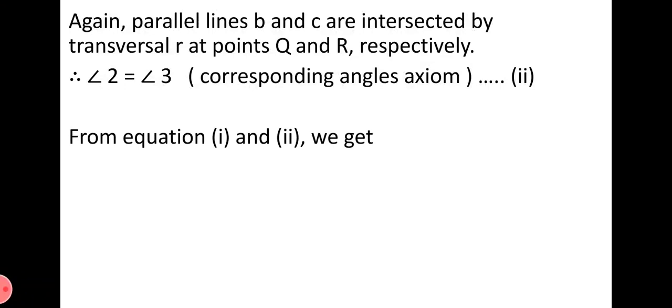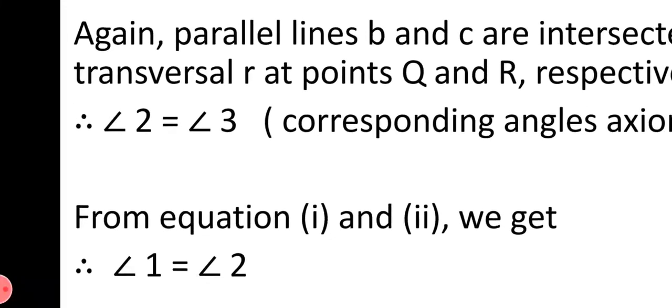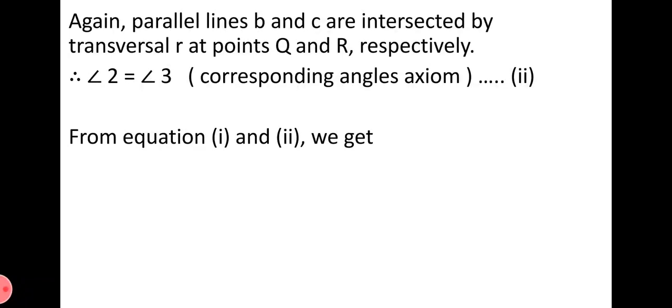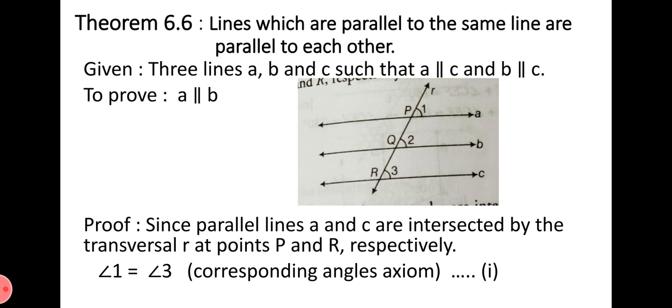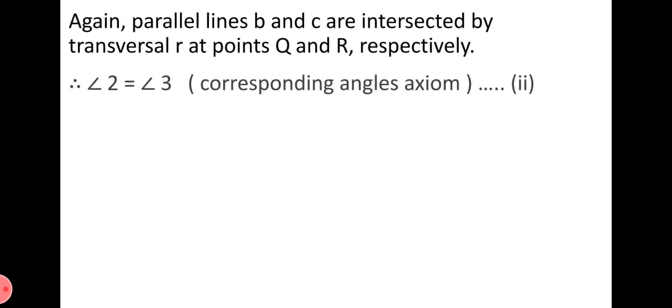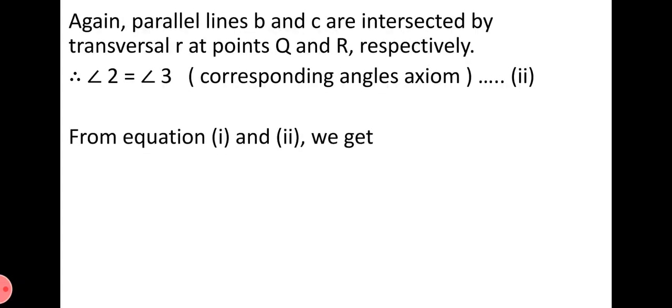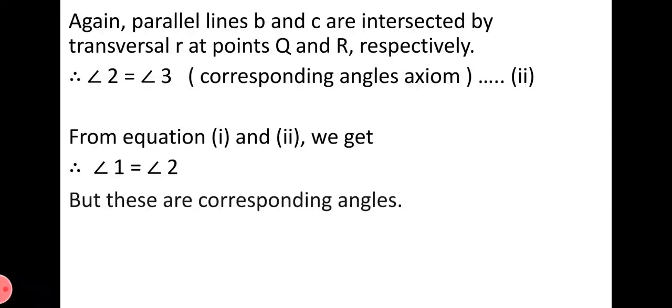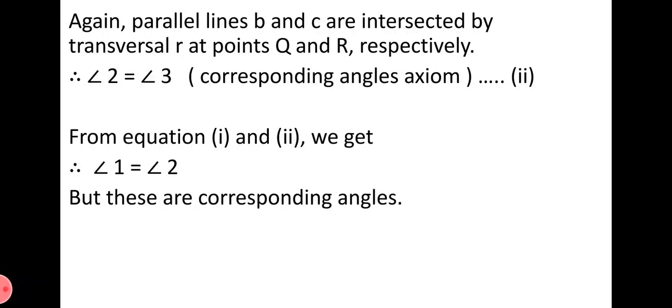So from equation 1 and 2 we get angle 1 equal to angle 2. Let's see once what equation 1 is. Equation 1 gives angle 1 equal to angle 3 and equation 2 gives angle 2 equal to angle 3. So 1 is equal to 3 and 2 is equal to 3. Comparing both, we get angle 1 equal to angle 2. Now these angles 1 and 2 are a pair of corresponding angles.